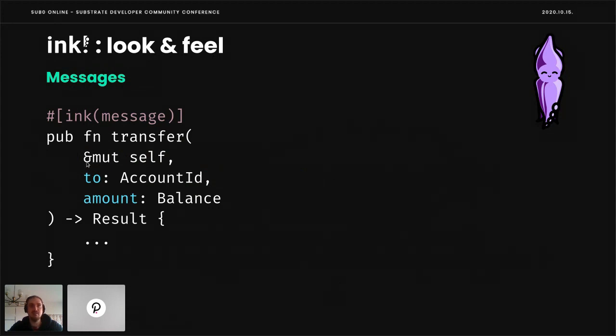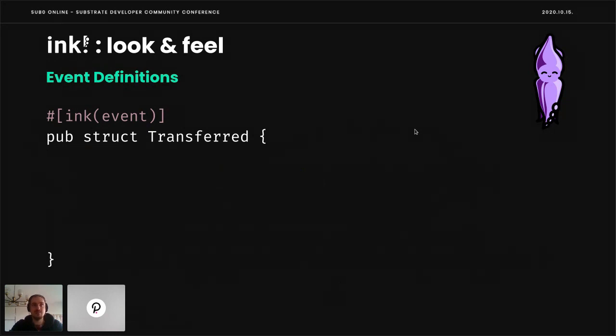Here you can see that it has &mut self, meaning that it may mutate storage. And it also features two arguments, of type AccountId and an amount of Balance. And it also returns a Result, meaning that it can also fail. So either it returns Ok, then everything is fine and the transfer was fine, or it returns an error, for example, in case the caller doesn't have sufficient funds to actually do the transfer.